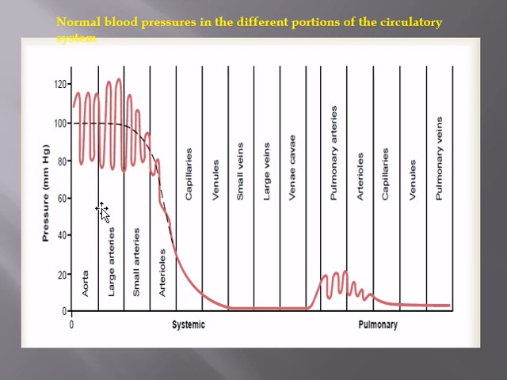The mean is taken at about 100. In the larger arteries, the undulation, the rise and fall, is even more, whereas the waxing and waning of pressure reduces in the smaller arteries, and it is relatively constant in the arterioles. In the capillaries, the pressure reduces still further, and when it finally reaches the venules, it comes to a minimum. In the smaller veins, the larger veins, and the vena cava, this pressure is about 0 millimeters of mercury.